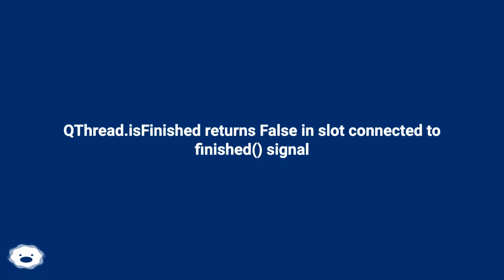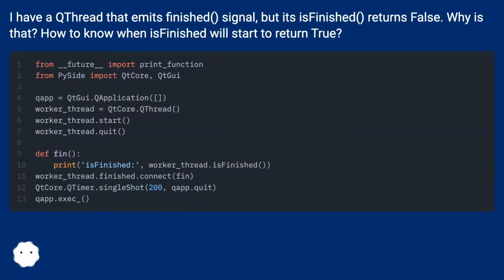QThread.isFinished returns false in a slot connected to the finished signal. I have a thread that emits the finished signal, but its isFinished returns false. Why is that? How do I know when isFinished will start to return true?